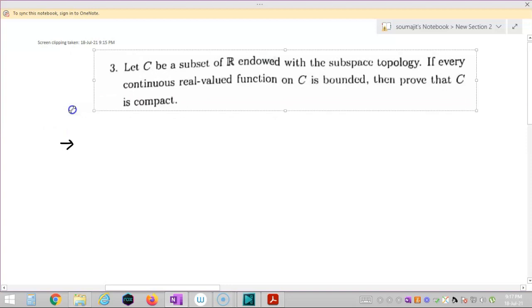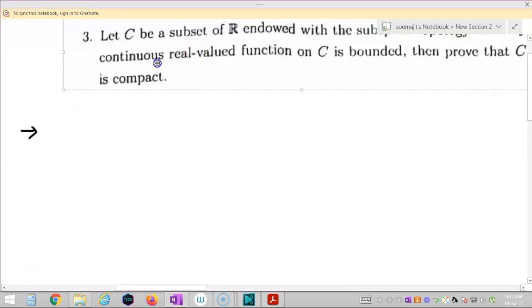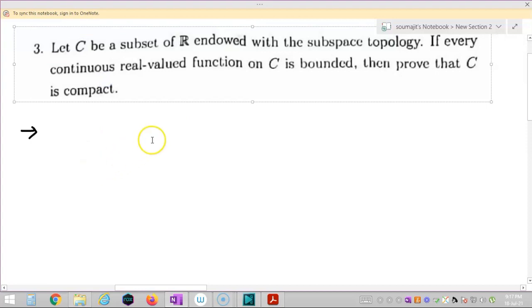So we need to prove that C is compact. Actually there are lots of proofs. Among all of them, I am going to tell you the easiest one. First of all, C is a subset of R with the subspace topology.